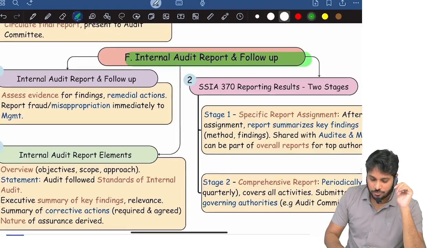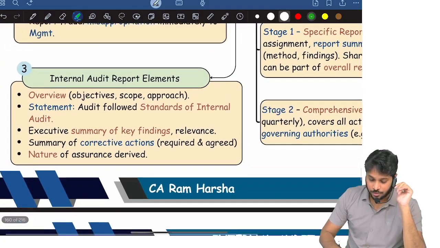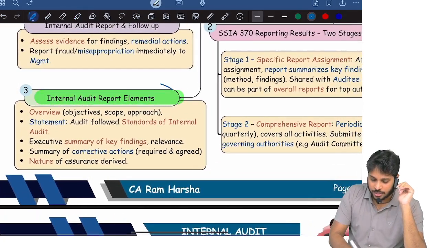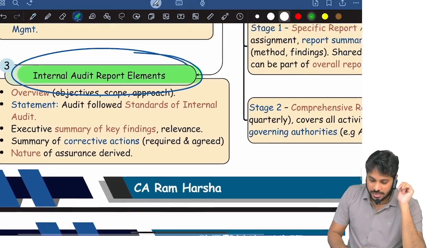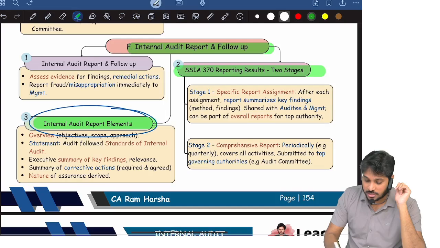Internal audit report and follow up. What are the elements of an internal audit report? In the recent May 25 exam, this question was asked. Internal audit report, and as well as what are the stages?